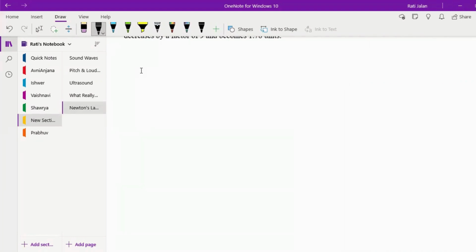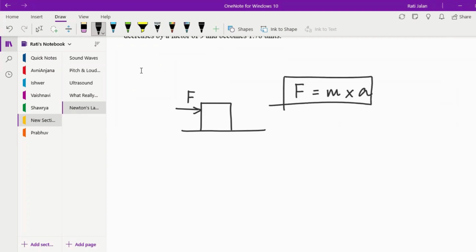Okay, no problem. So the second law said, I'll give you an example: if there is a box, let's say, and you apply force to this box, the box will start moving, right? And that's when he gave the second law, which was that force is equal to mass into acceleration of the object which is moving. Okay, that was the second law that he had given. Do you remember the third law of Newton?